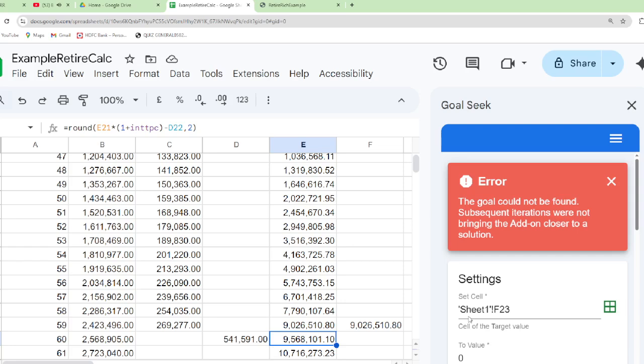Let me check. E21, the previous balance, multiplied by 1 plus interest PC, minus the systematic withdrawal plan amount. There is a small difference between using this as a SWP base, because SWP base is a constant field, but we have to use the running one so that we can repeat it into the subsequent columns.